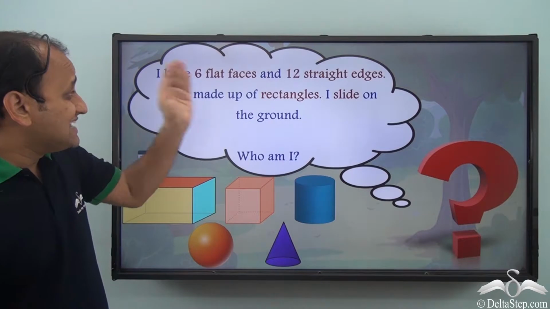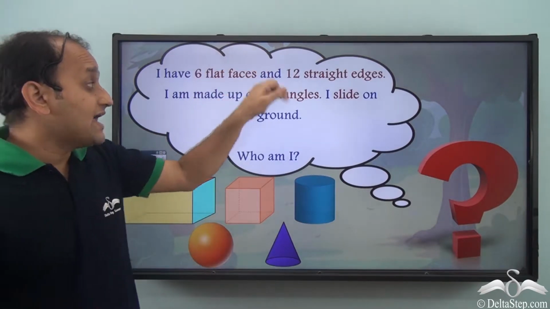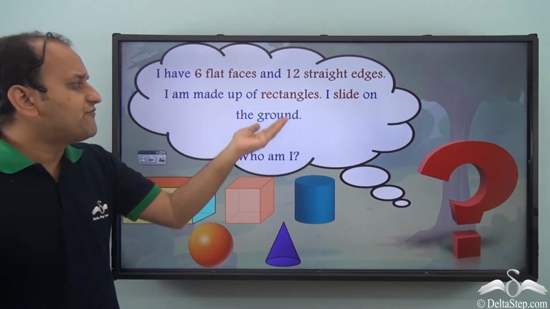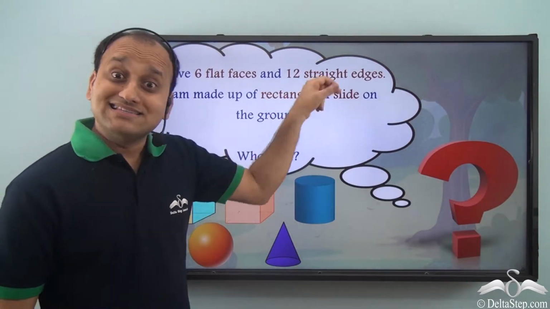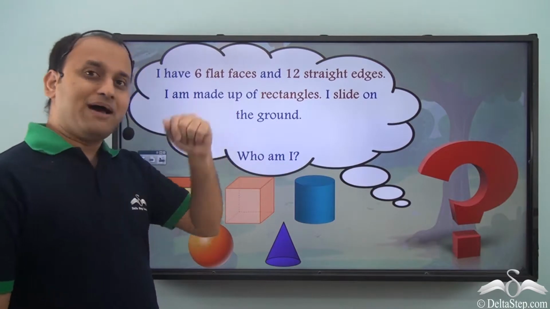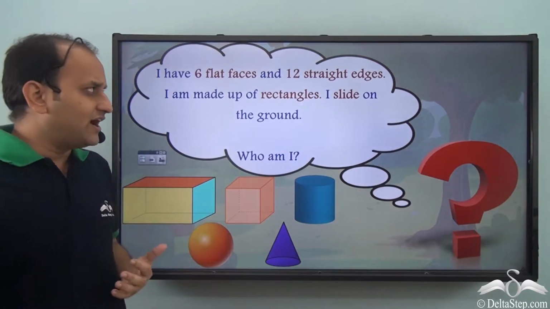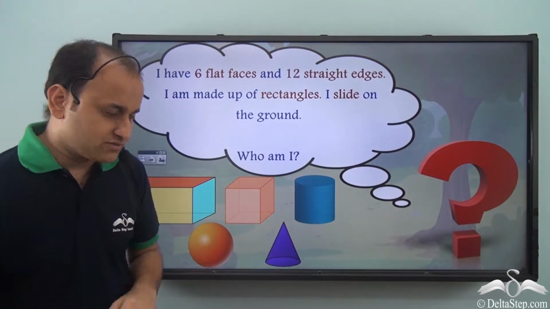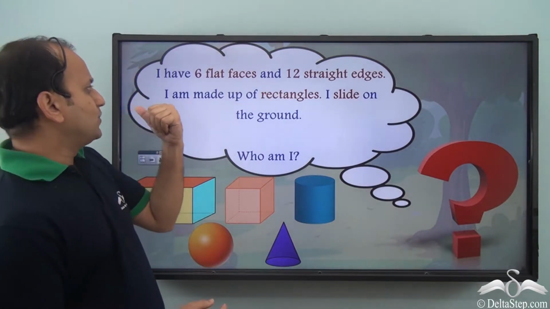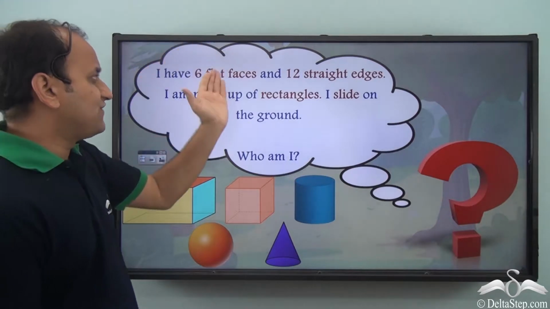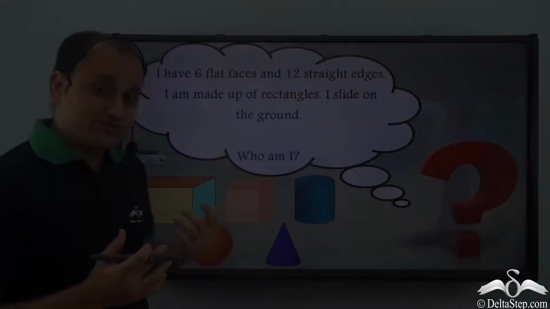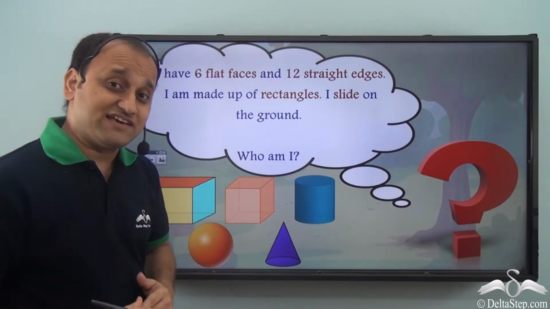I have 6 flat faces and 12 straight edges. I am made up of rectangles. I slide on the ground. Who am I? Now, can you identify from these hints which shape we are talking about? Well, let's start with the first one, 6 flat faces. Now, among these shapes, which one has 6 flat faces?